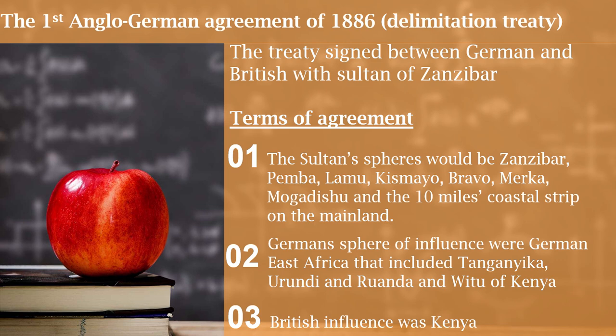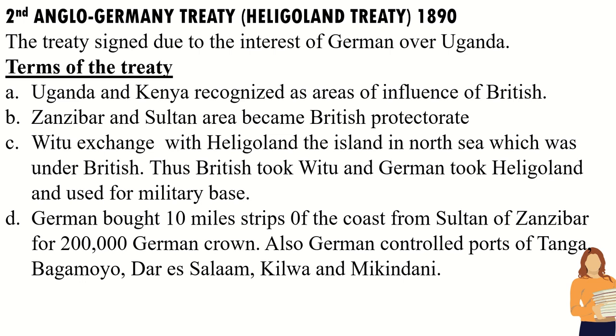In this agreement, we are not seeing a part of Uganda. So in the first agreement, Uganda was not divided anywhere, and because of this weakness, they said we need to go to the second agreement, that is the Anglo-German Treaty or Heligoland Treaty.